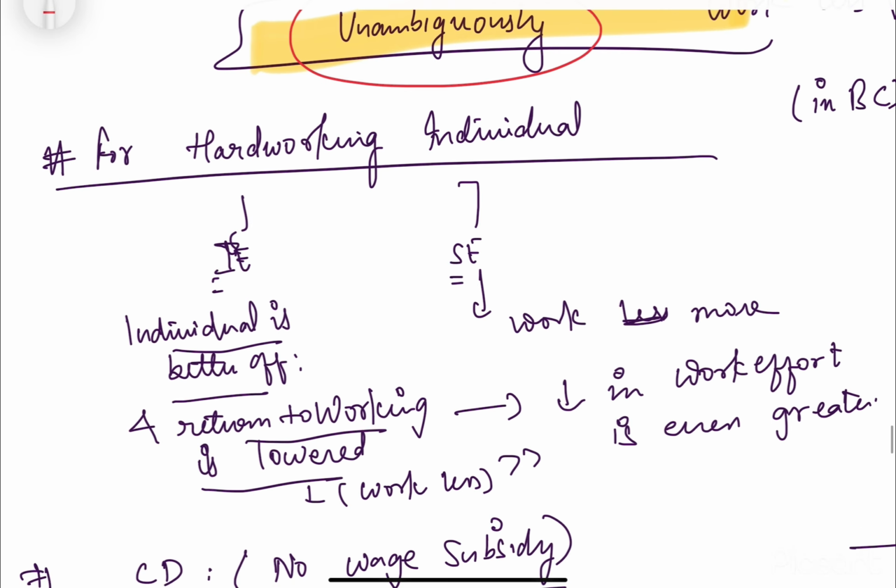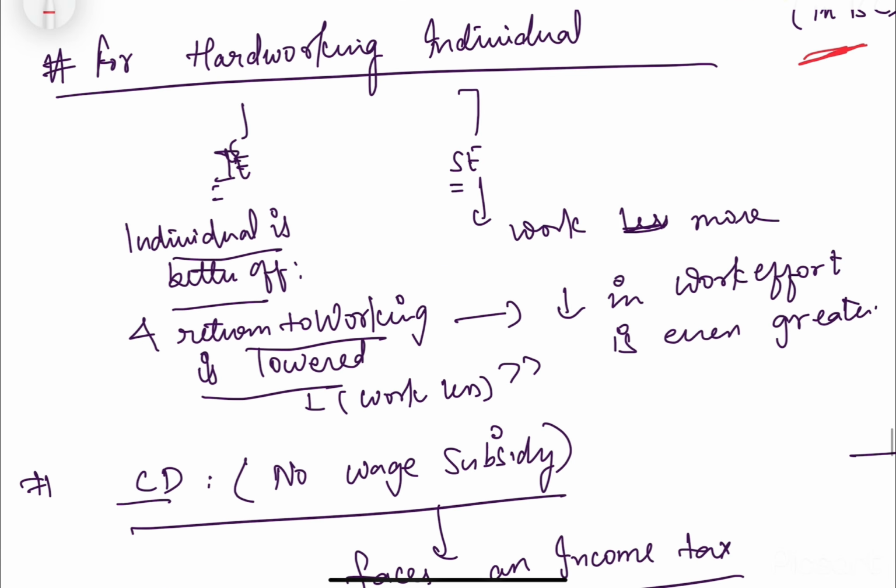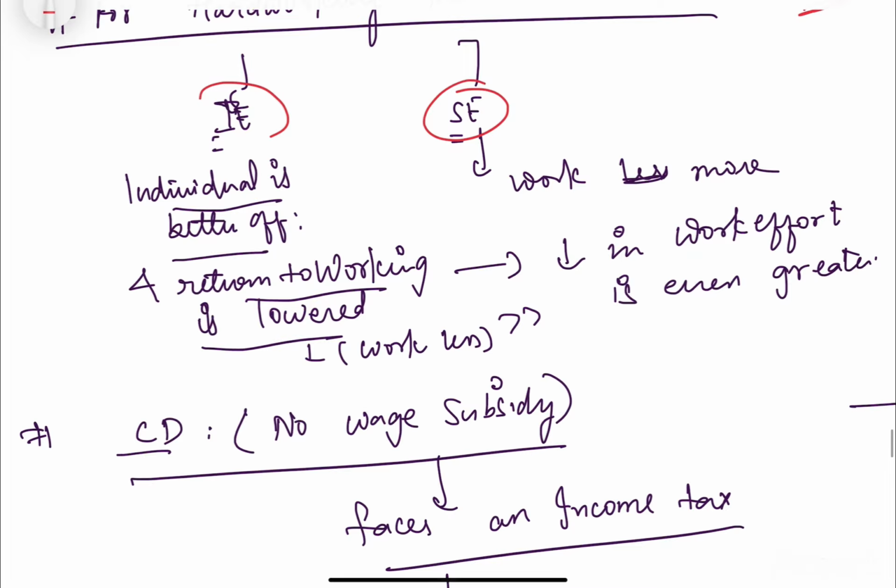Okay. And the third category is a hardworking individual in the interval BC. Here also we will segregate between the income effect and the substitution effect. Similarly, in the income effect he would decide to work less, and in the substitution effect he will decide to work more.